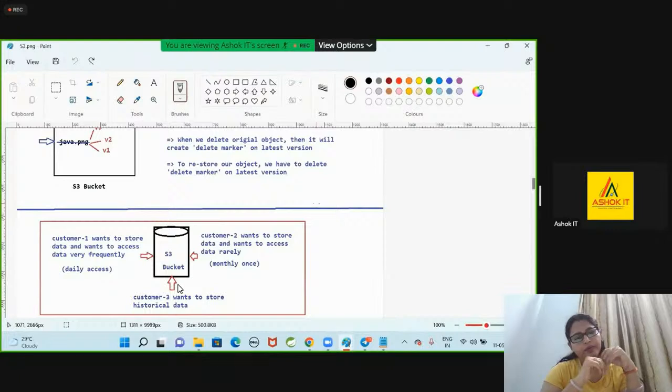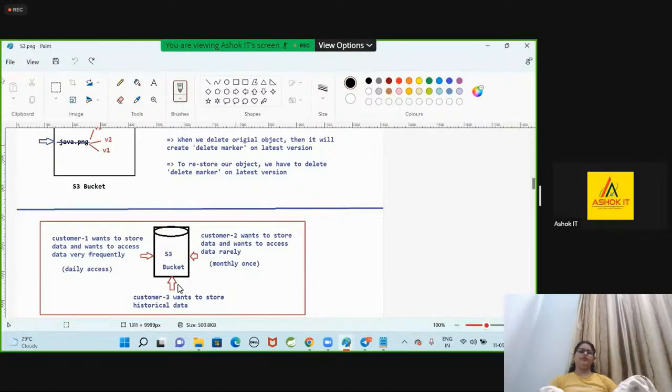Every customer will have different requirements. Can you tell me, guys? Every customer will have the same requirement to store the data, but every customer will have different requirements. Every customer has a different requirement. Business to business, the requirement is going to be different.